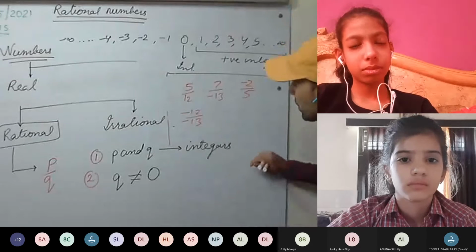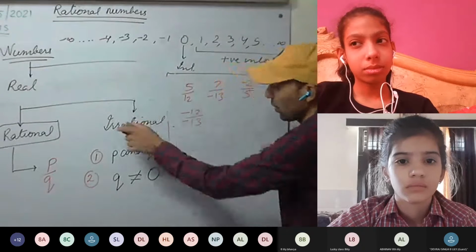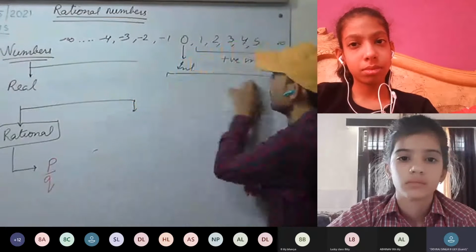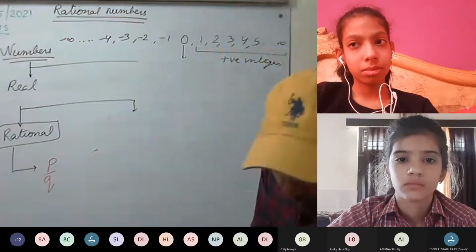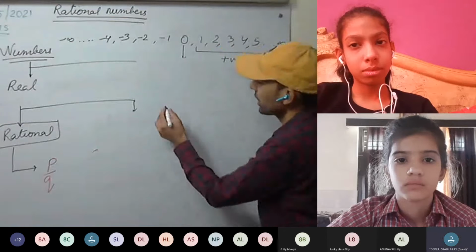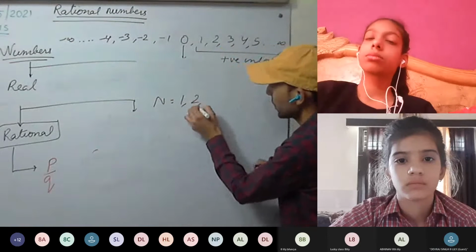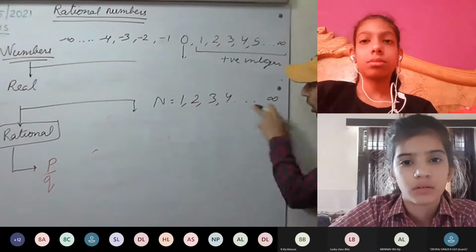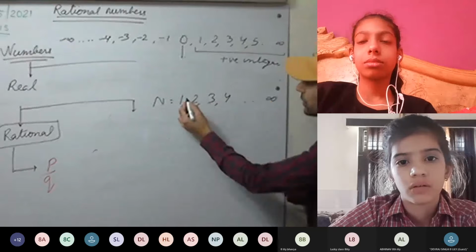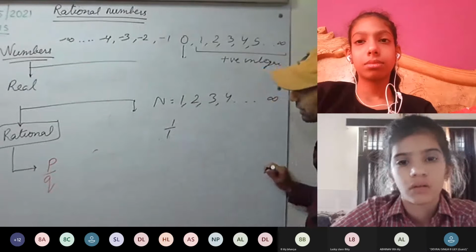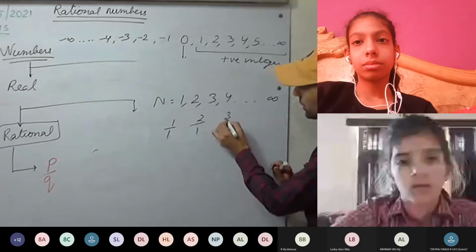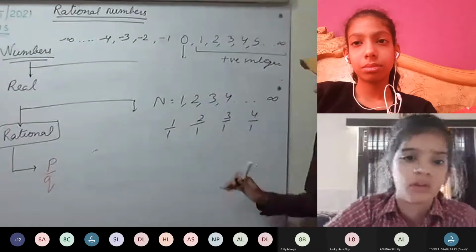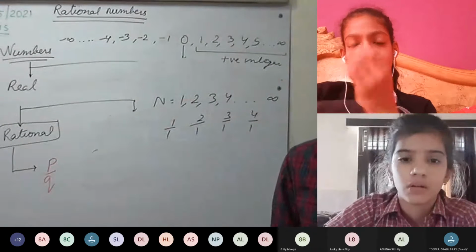Are all natural numbers rational numbers? Yes, sir. All natural numbers are rational numbers. Natural numbers are 1, 2, 3, 4 up to infinity, and all are rational numbers. You can see 1 can be represented as 1 by 1, 2 as 2 by 1, 3 by 1, 4 by 1, where the denominator is not equal to 0. So all natural numbers are rational numbers.